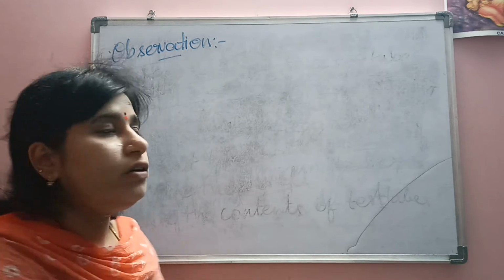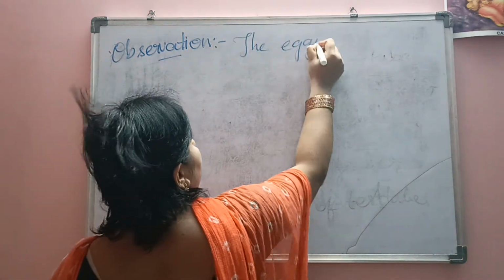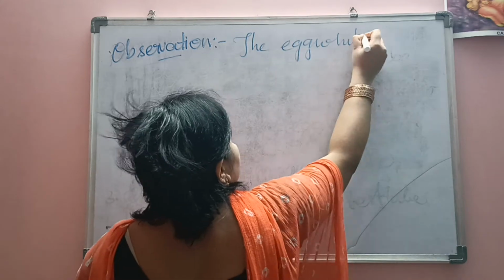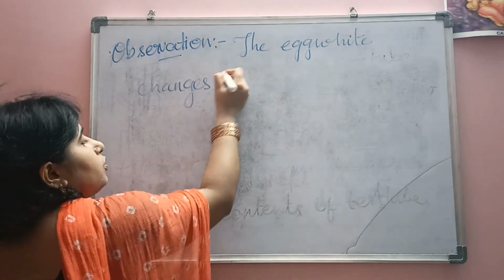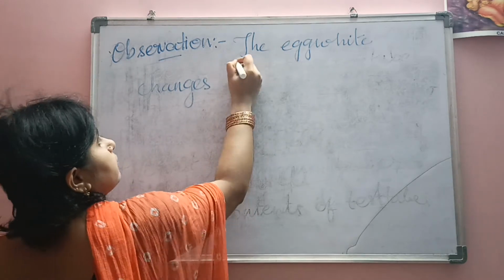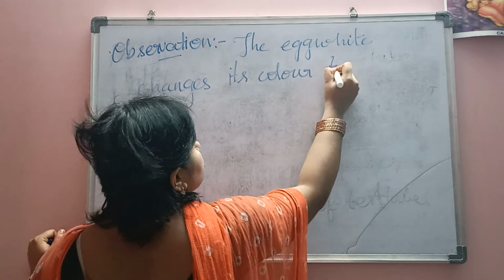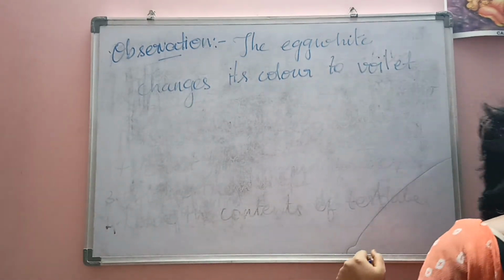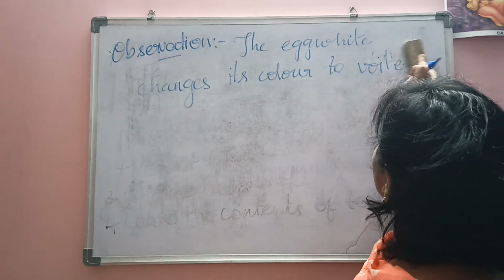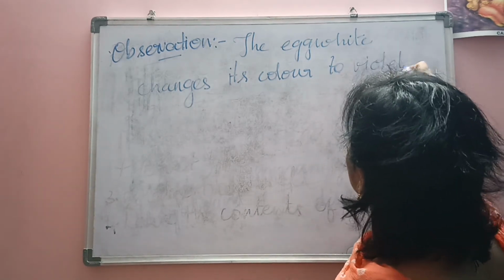Here if you observe the egg white, what will be our observation? The egg white changes its color. What will the egg white do? It will change its color to violet. Okay. So here if you observe, the egg white will be changing its color to violet.